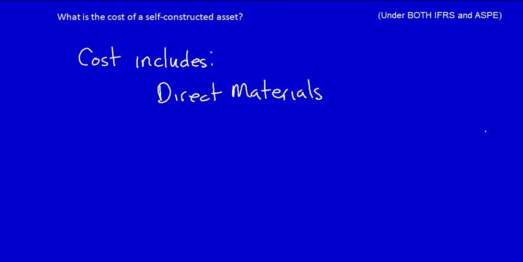Thinking about the cost of self-constructed assets, we can consider management accounting. We know in management accounting, when we're determining the cost of any kind of asset, we add in two things: direct materials and direct labor. Both of these things are added in because they can be traced directly to the self-constructed asset.